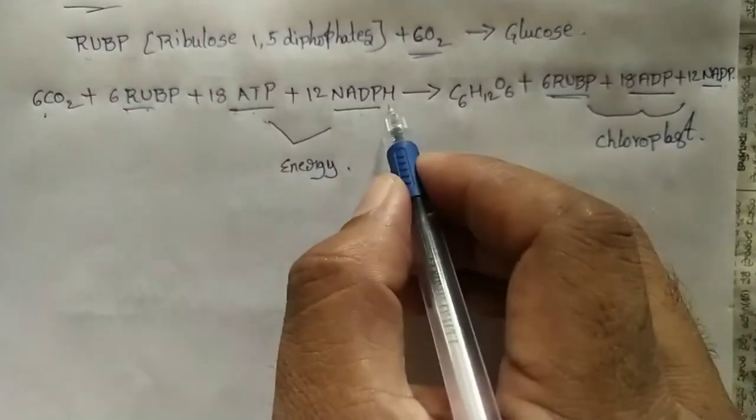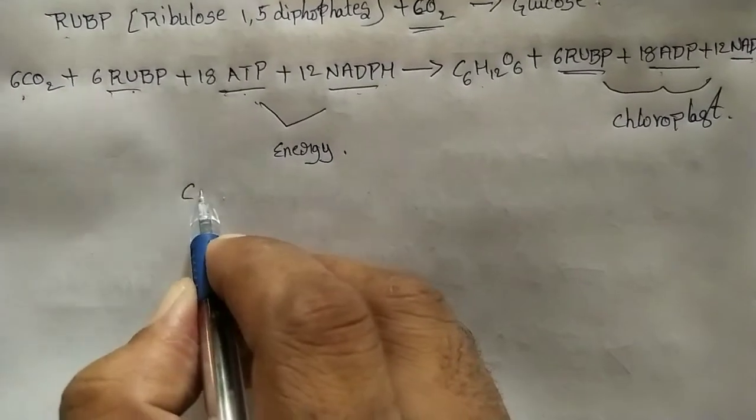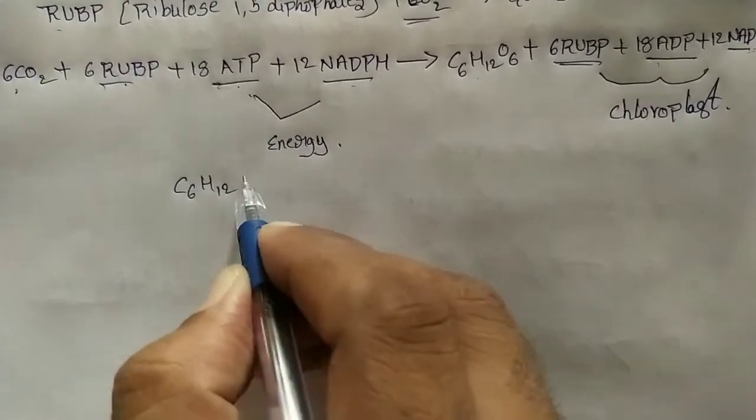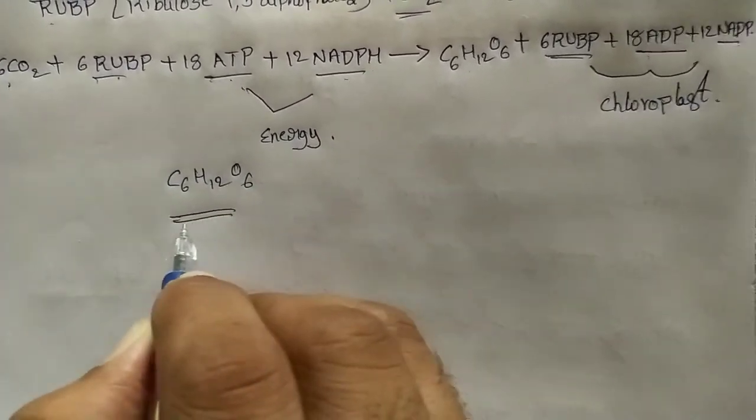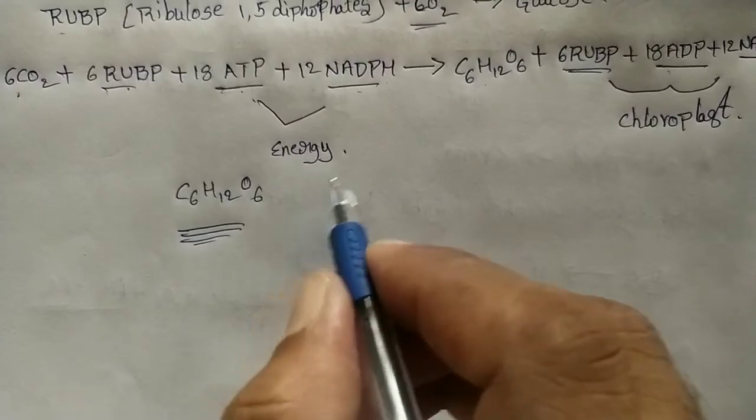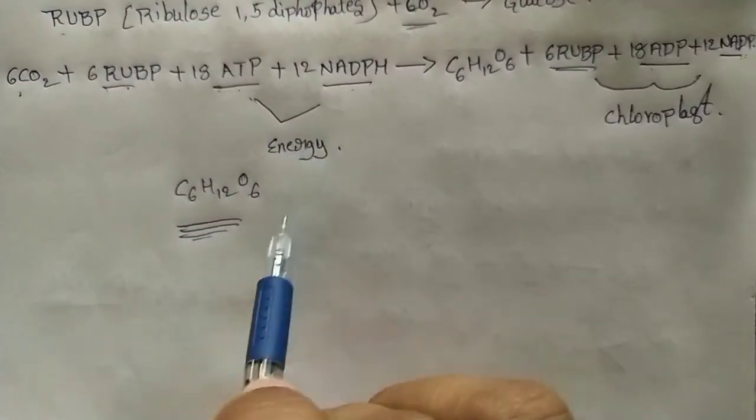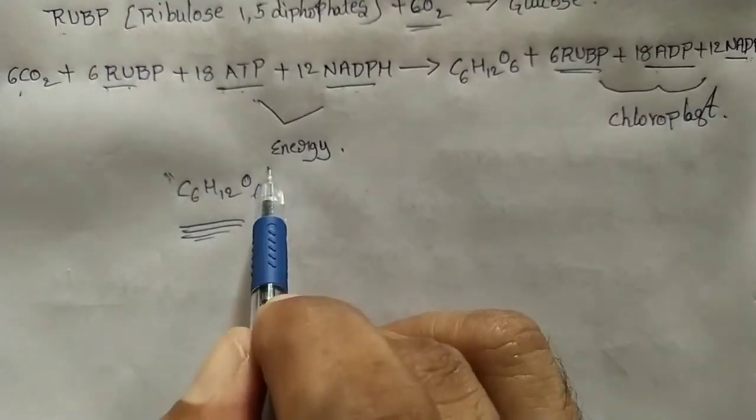So at the end of the dark reaction, they produce glucose, C6H12O6. Thus the mechanism of photosynthesis contains two reactions, and by these two reactions the plants can prepare their own food.